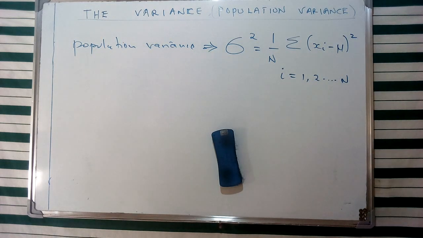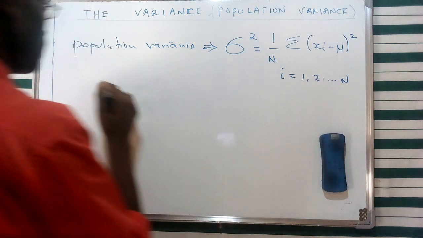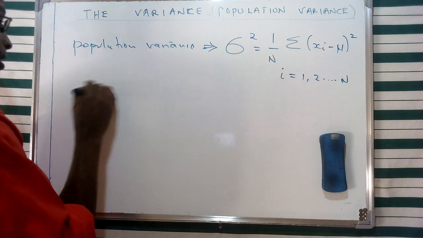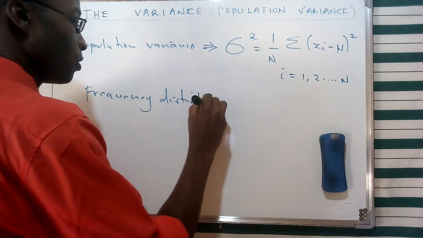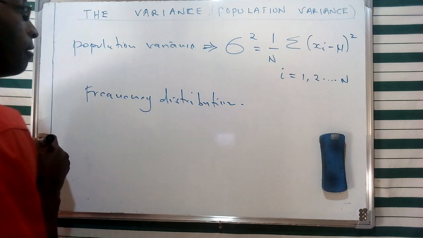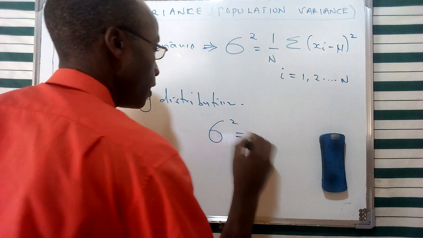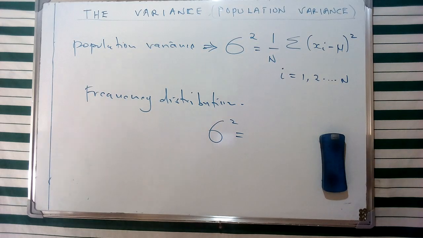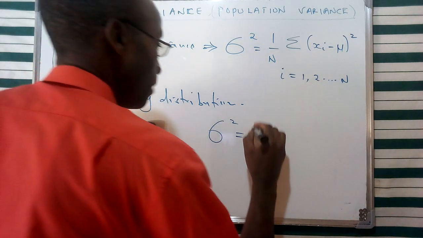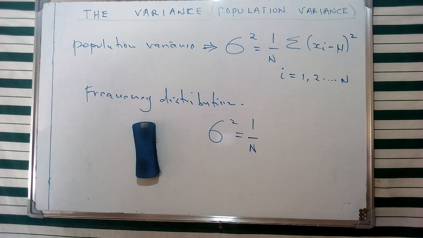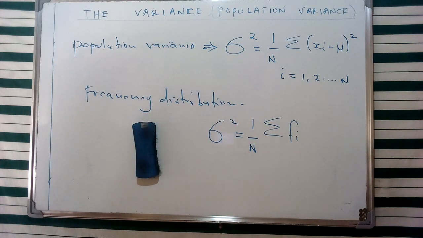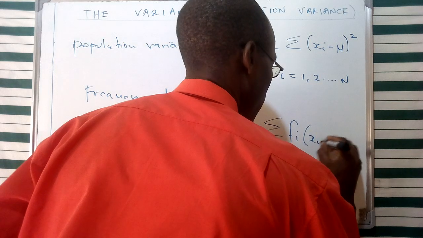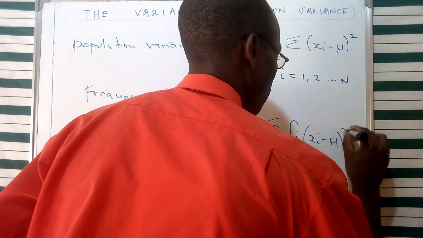Now, we can consider this one for a frequency distribution, whereby we are going to factor in the concept of what we call the frequency. So for a frequency distribution, we can define the population variance as 1 over n, where n is the number of values in that particular population, and then we shall have the summation of the product of the frequency together with the square of that variation, as I've done above.